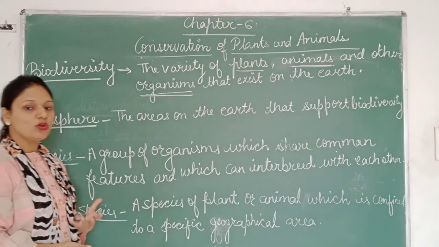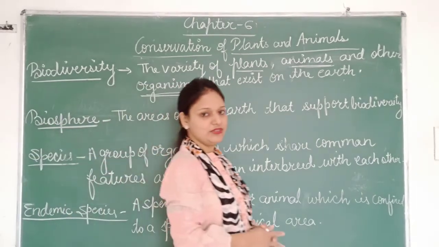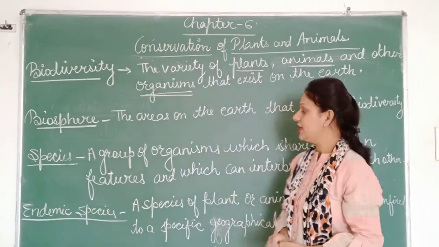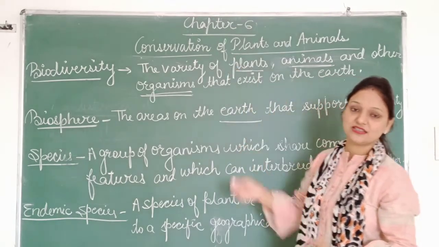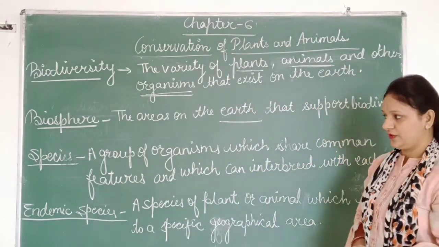Now, moving towards our second topic, that is biosphere. The areas on the earth that support the biodiversity are known as the biosphere. That means the area on the earth where the biodiversity can exist is known as the biosphere.